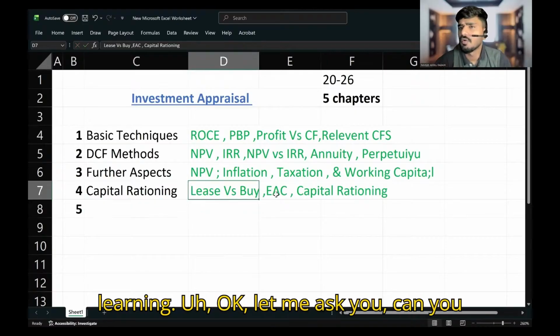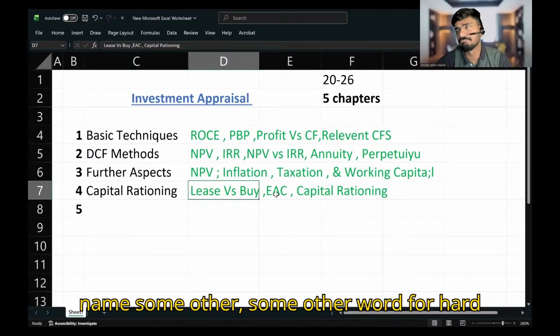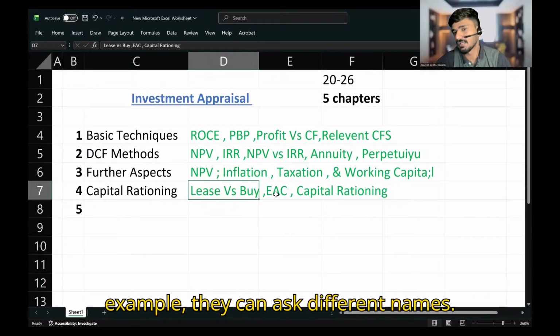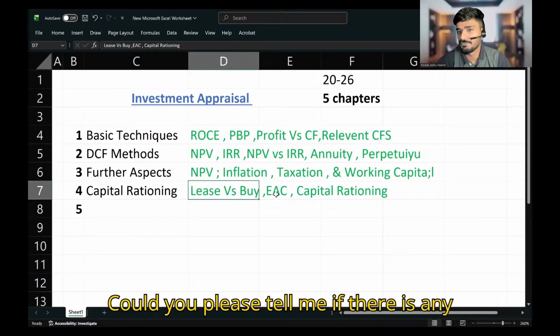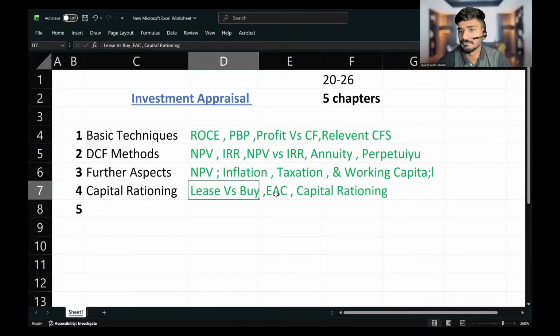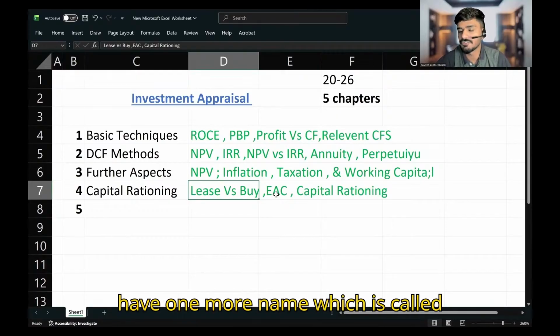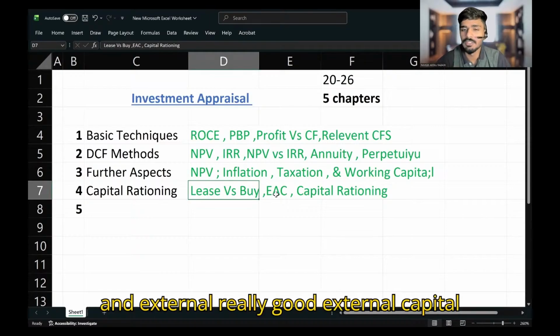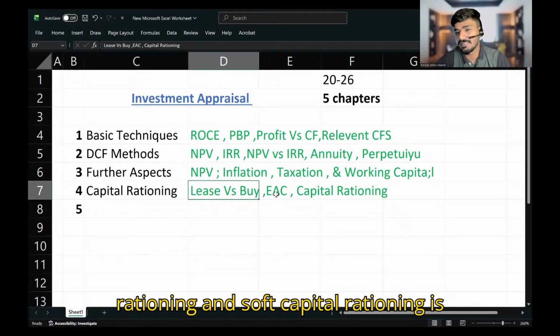Let me ask you, can you name some other word for hard capital rationing? For exam, they can ask different names. Could you please tell me if there is any other name for hard capital rationing? Anyone? Hard capital rationing does have one more name, which is called external capital rationing. Internal and external, really good. External capital rationing, and soft capital rationing is also known as internal capital rationing.